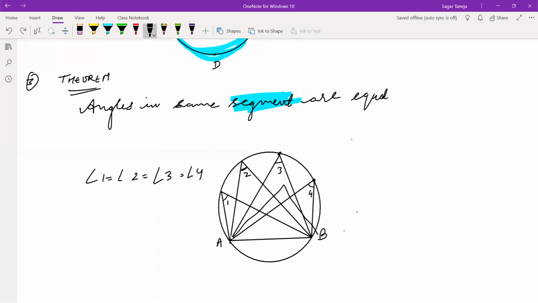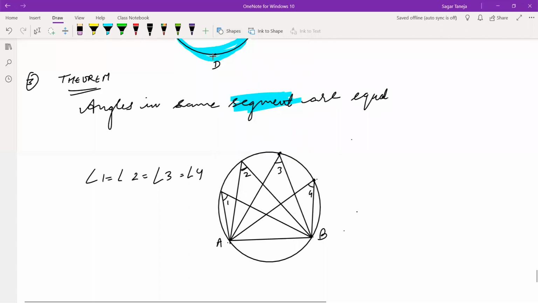So angle should be lying on the circle. Clear? So these 1, 2, 3, 4 all are angles which are touching the circle, the boundary of the circle. So that's why angles subtended by the same arc are all equal in the same segment. I hope it is clear. So this is major segment. If you will draw angles from the same points on the circle, if you will draw angles in same segment, then all angles will be equal to each other.